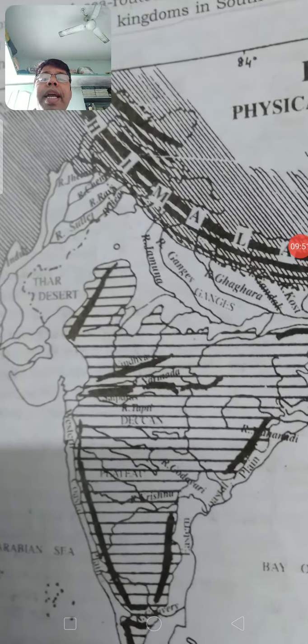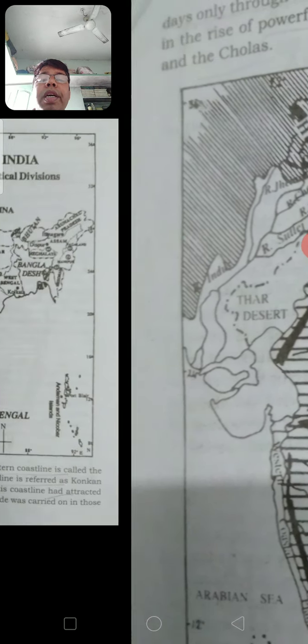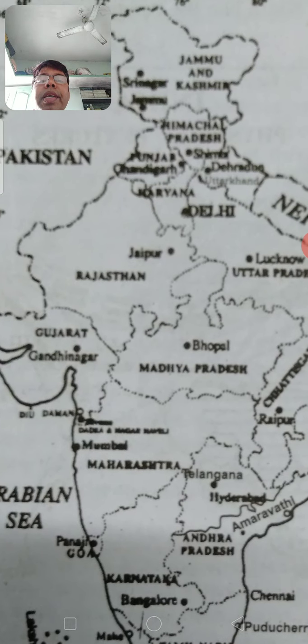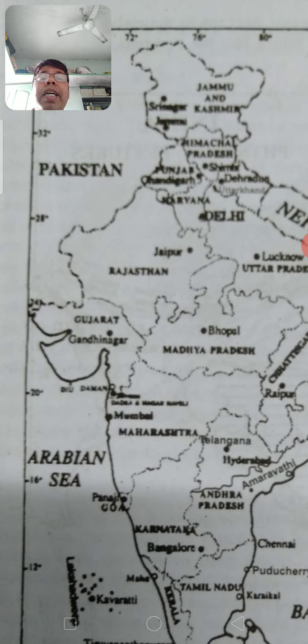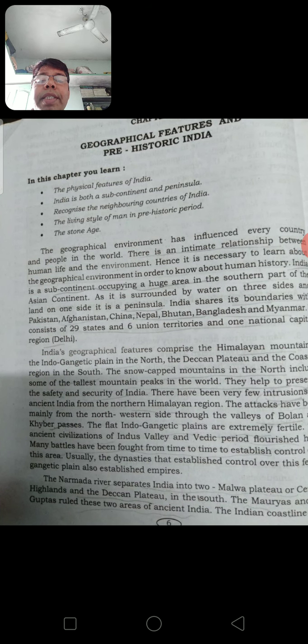But on the other hand, the Thar desert in Rajasthan doesn't attract people to stay. Therefore, even though Rajasthan is a big state in India, it has less population because most of it is a desert. So fertile areas always attract the people.